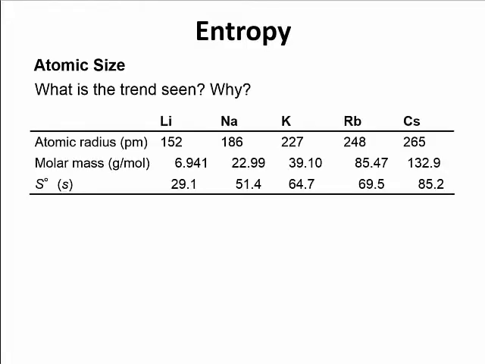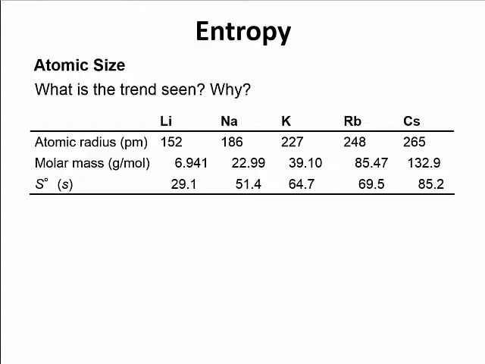Alright, let's look at some other things that can be affected by entropy or help predict entropy, one of which is atomic size. Okay, if we look at these group 1 elements and we look at their atomic radius, we can see that as atomic radius increases, what's happening to the entropy?